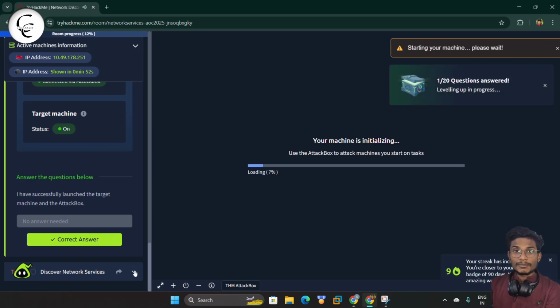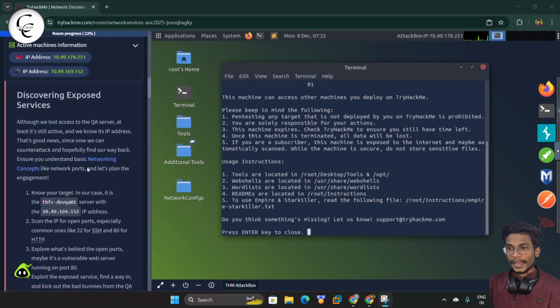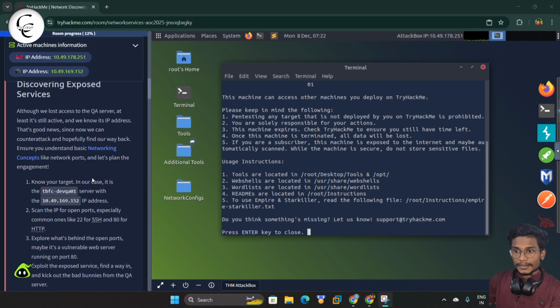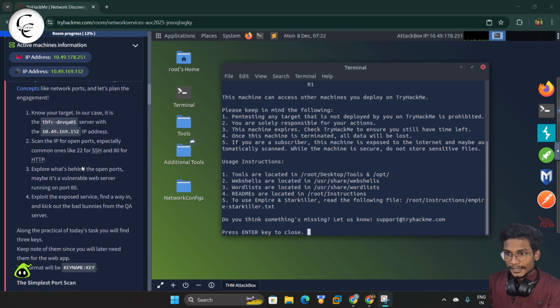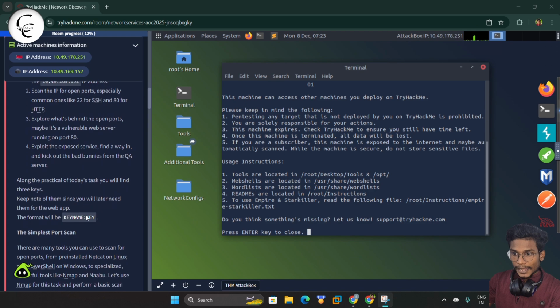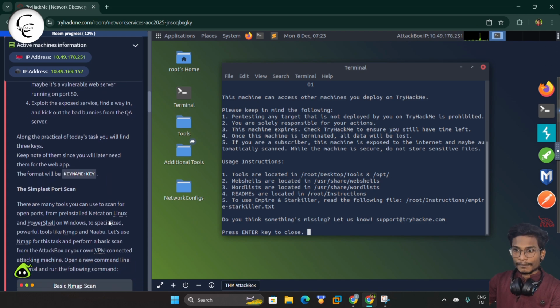So guys, now let's move to task 2. Here we have the discovering exposed services. Although we lost the access to the QA server, at least we can repair that server. We know the IP address. Here we have the target IP. So we will look for this IP and we will do a scan for the open ports. And guys, in this room we will look for the open ports and we will find 3 key names, and we have to save that for later. Like we will find 3 key names, and using those 3 keys we will find the final flag.